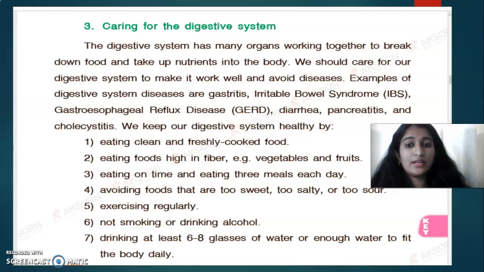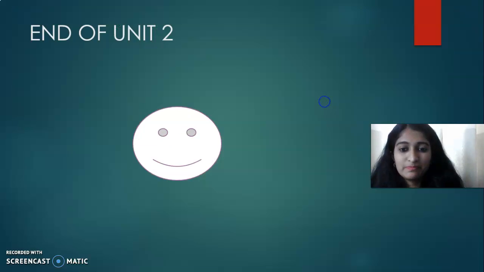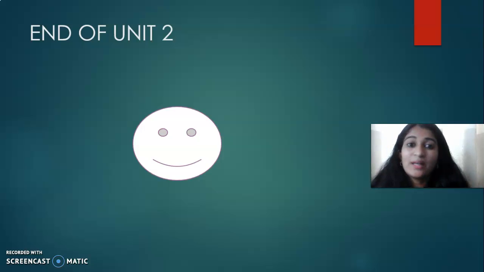If you don't take care of the digestive system properly, we will get diseases like these: gastritis, IBS, GERD, diarrhea, pancreatitis, cholecystitis. Okay, these are the diseases that affect your stomach. Okay, so that's all our unit is about. We have completed our unit 2.